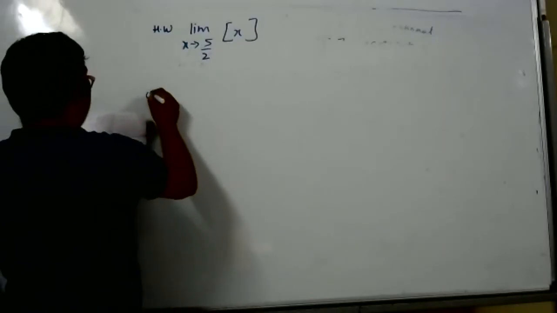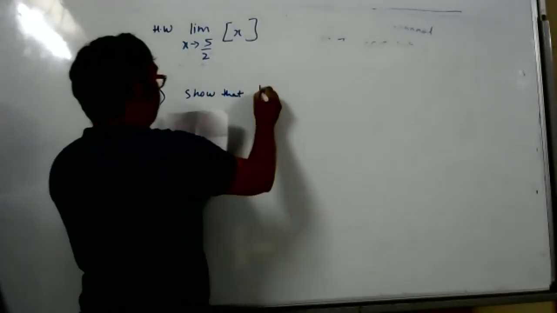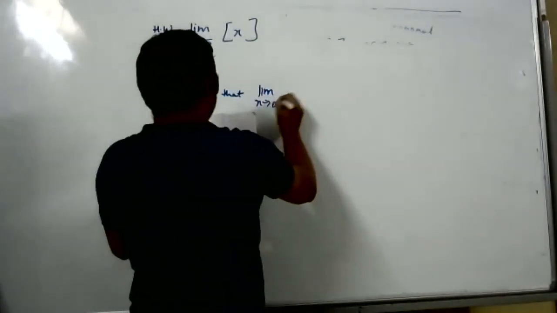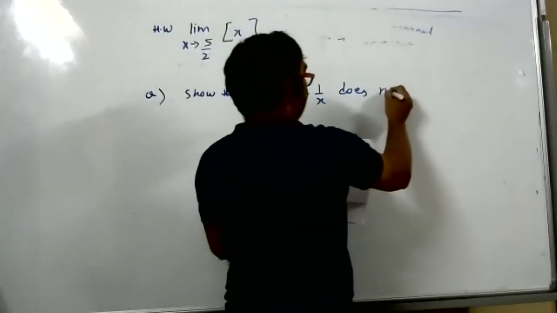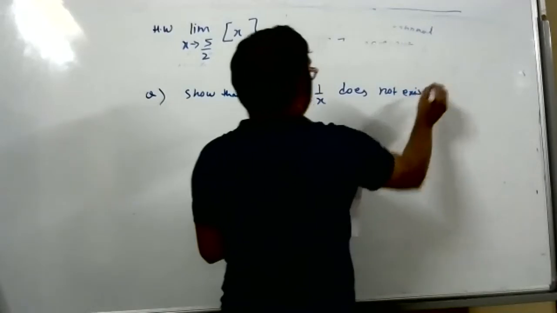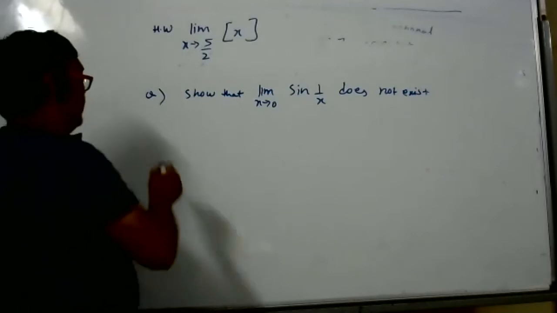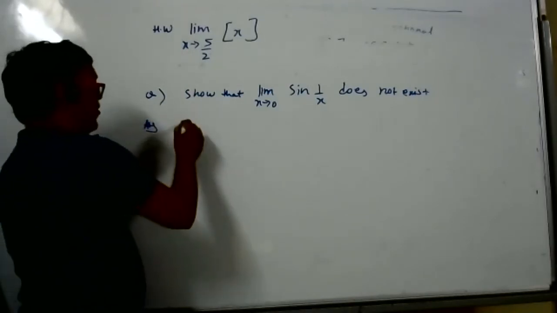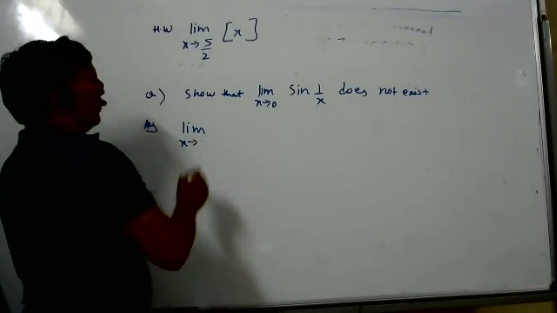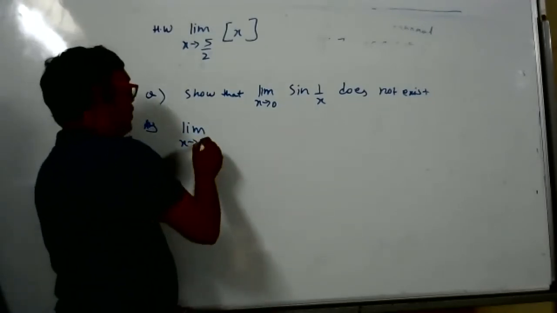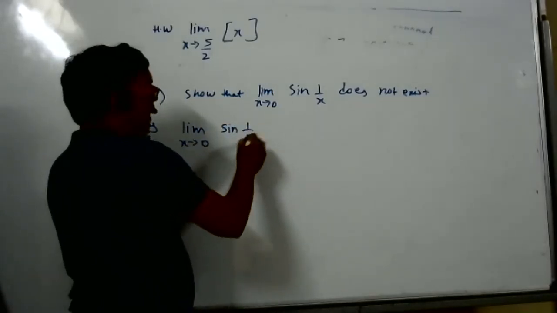Next question, which I will do now. Show that limit x tends to 0 of sine 1 by x does not exist. Answer: does this limit exist or not exist? Sir, it won't exist because there are 2 different values. How 2 different values? Very good. Sine 1 by x.